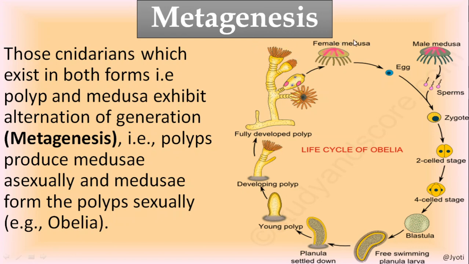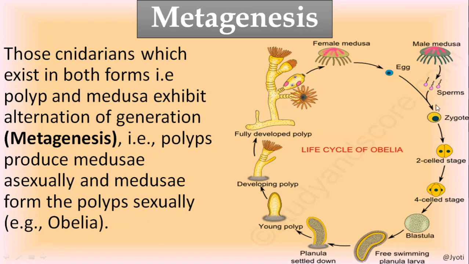Now this part can swim freely, and sometimes they release two different types of buds, and those buds will develop into the female medusa and male medusa. The female medusa and male medusa, as I have told you, are the sexual phases. The female medusa produces the egg, the male medusa produces the sperm.